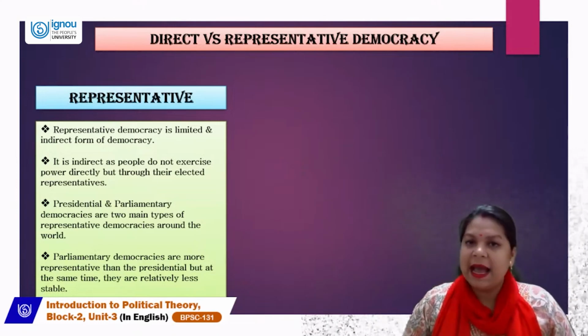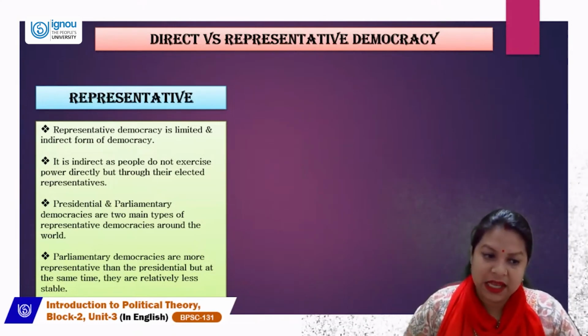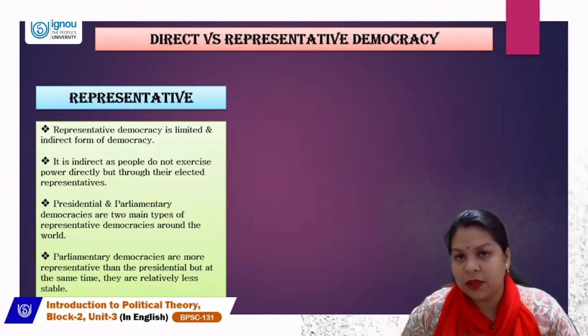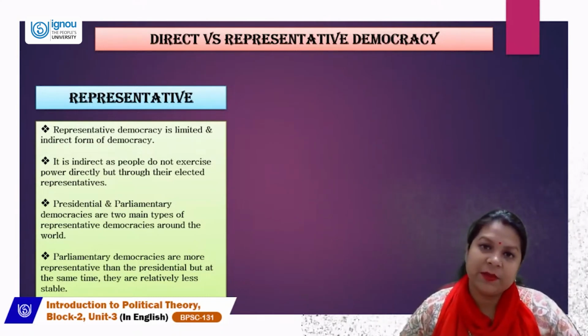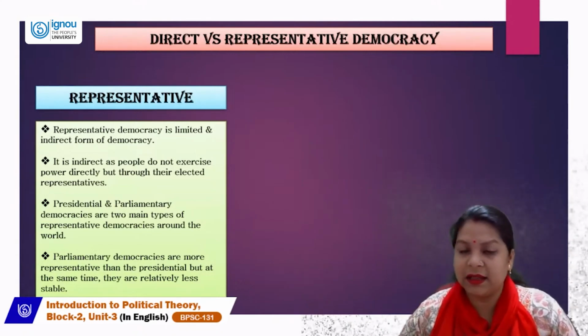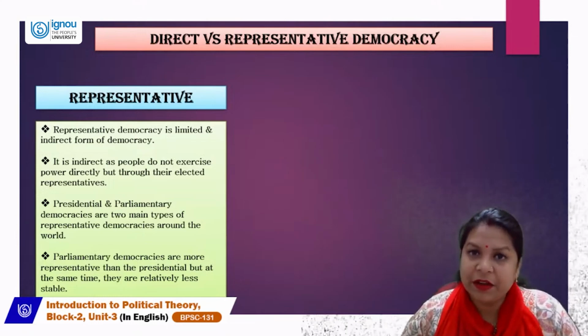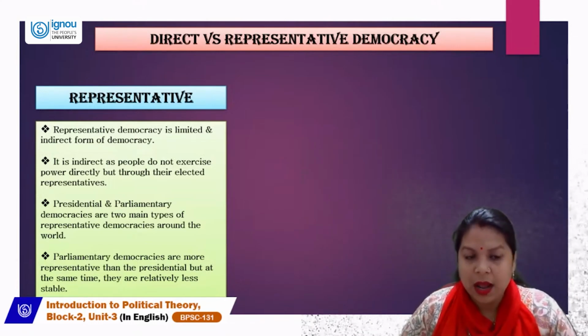Presidential and parliamentary democracies are two main types of representative democracy around the world. Do note it down, it is very important: the presidential form has the head of the state in the form of a president, and in the parliamentary form the head of the government, the prime minister, plays a very important role.